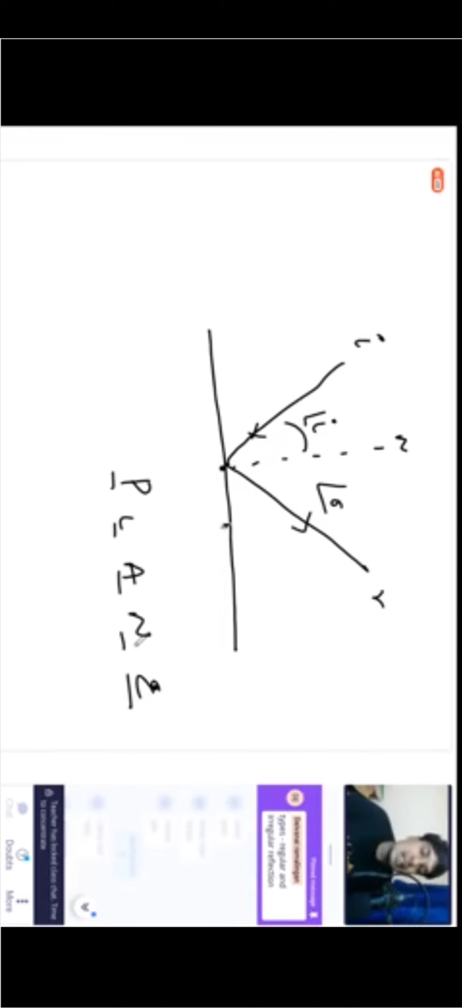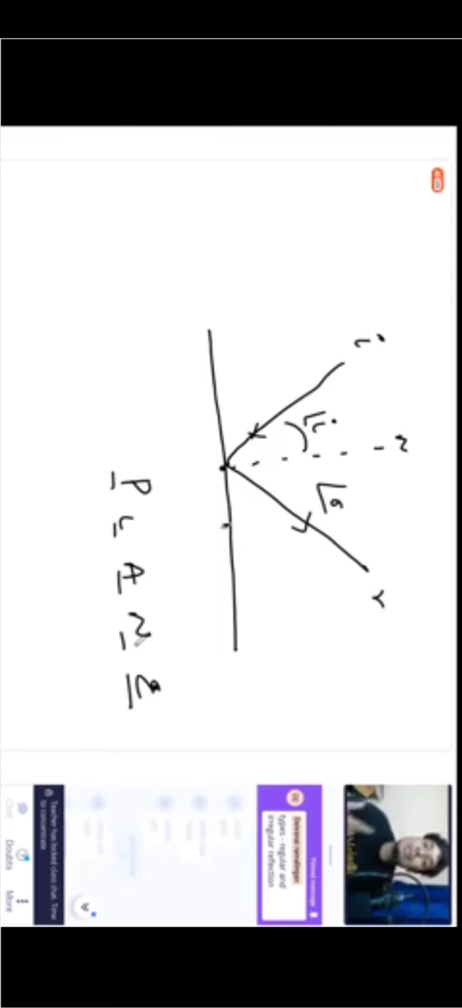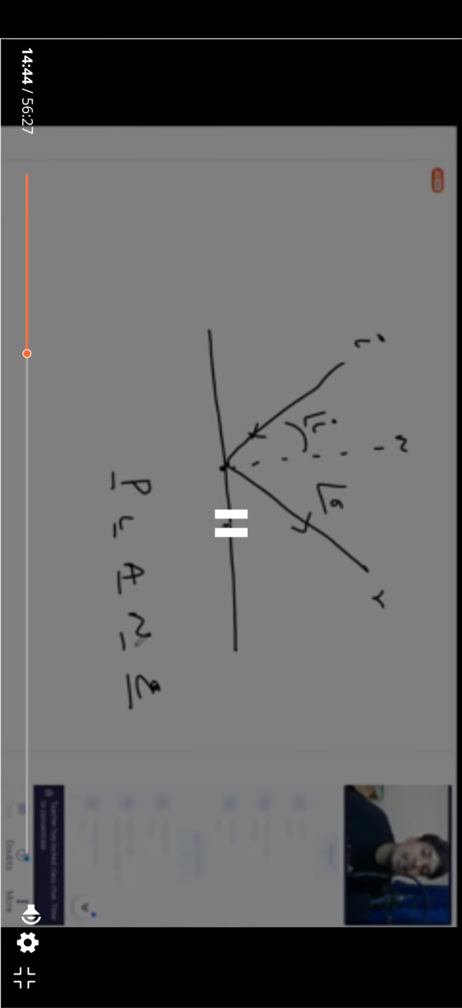That is, when you have more than one mirror, the light ray bounces back and forth several times. So when light bounces back and forth several times, it creates multiple image formation.